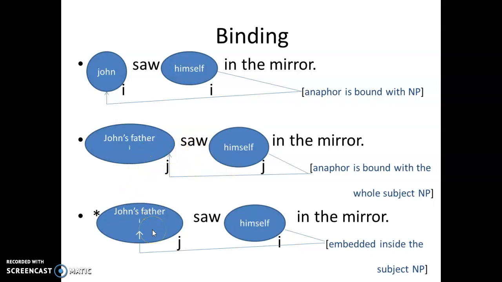However, the third sentence, John's father saw himself, is an ungrammatical sentence because the anaphor here refers to and is co-indexed with the noun phrase inside the subject structure. So in order for the binding relation to work, the anaphor, or this second noun phrase, has to be connected, bound by the whole noun phrase structure, not by another noun phrase embedded inside this subject noun phrase structure.